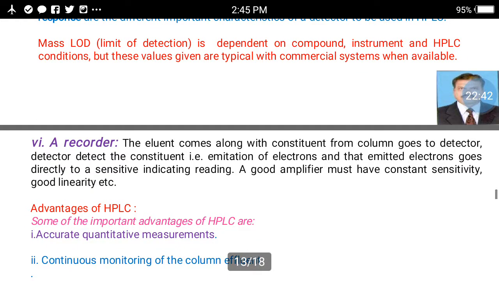And finally, the instrumental part: the detector is connected through an amplifier to the recorder. The eluate comes along with the constituents from the column and goes to the detector. The detector detects the constituent, that is emission of electrons, and that emitted electron goes directly to the sensitivity indicating reading. A good amplifier must have constant sensitivity and good linearity.